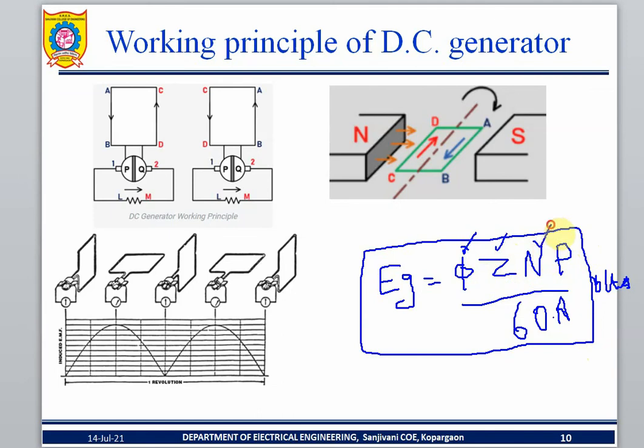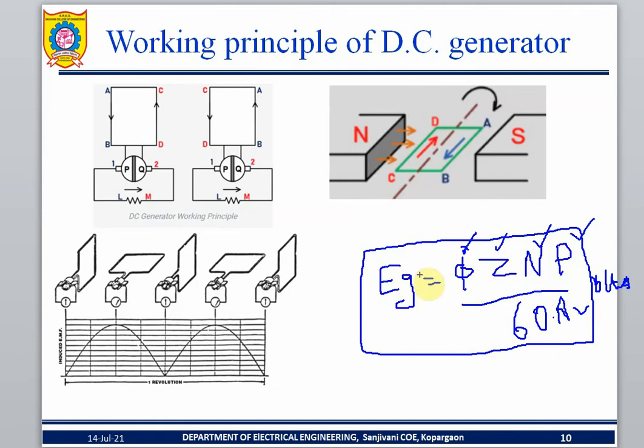N is denoted for speed in RPM. P is denoted for the poles, how many poles. A is the parallel path. So these are the equations.